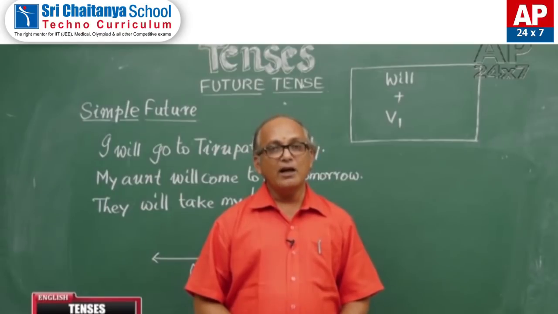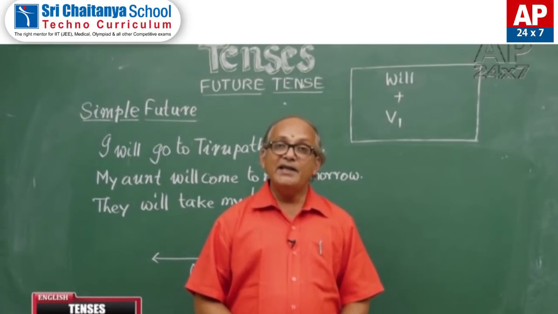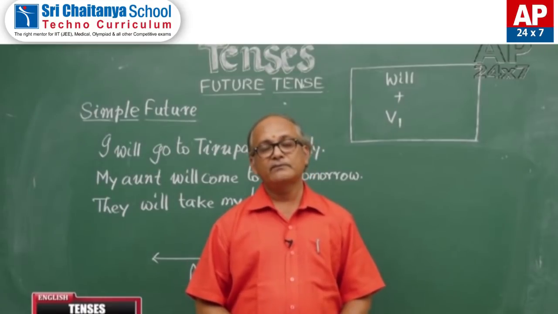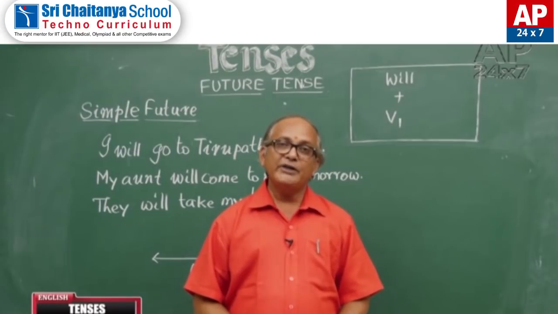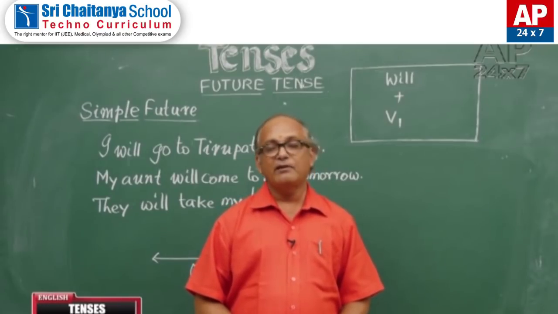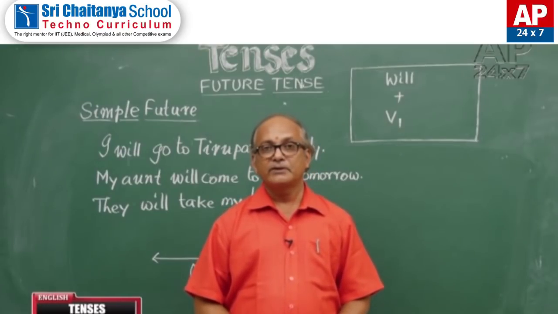The use of shall in modern English is limited to only offers, proposals and highly official formats. In normal use, we do not use shall anywhere in simple future.